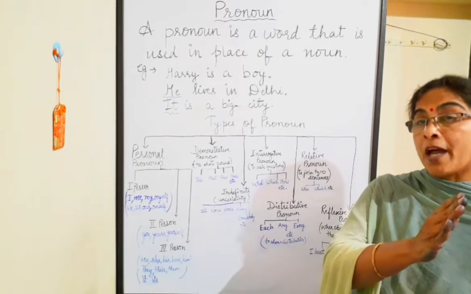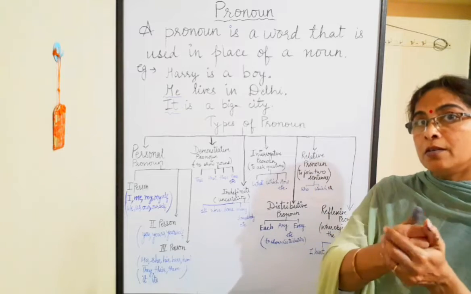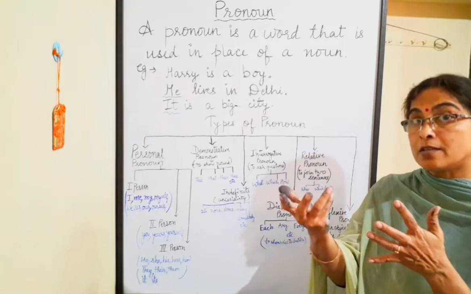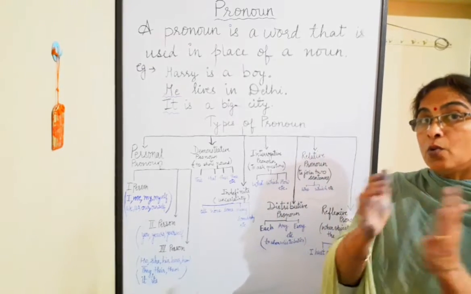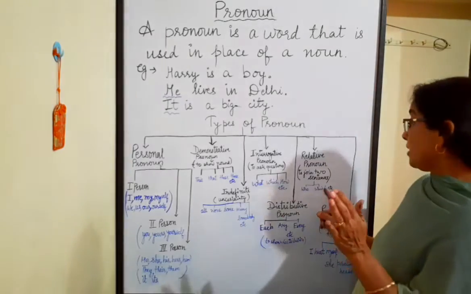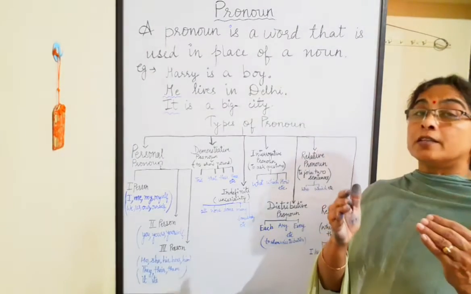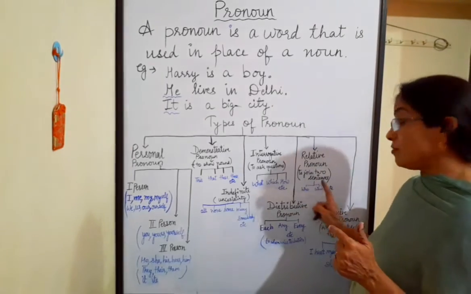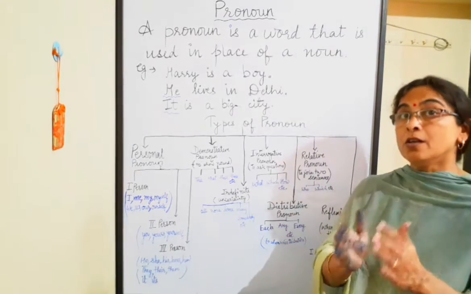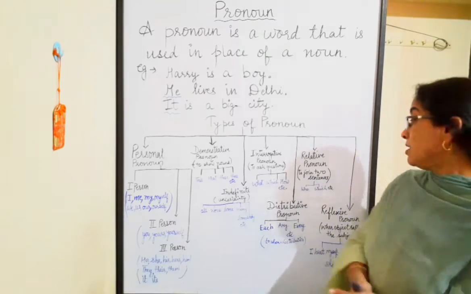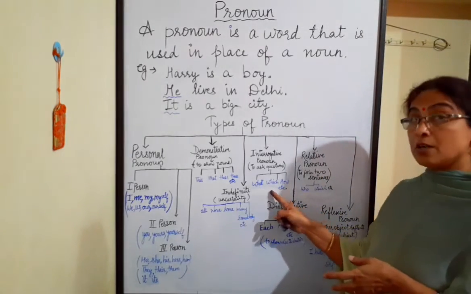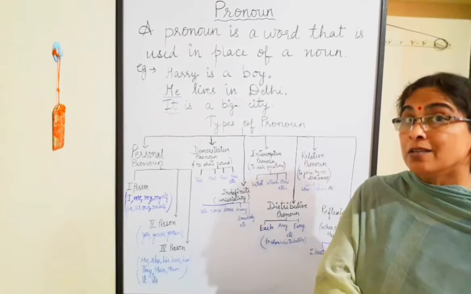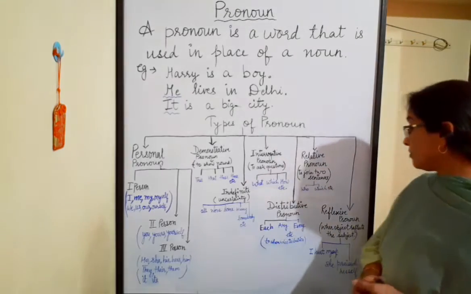Like I know the man who is an actor. Which, I like the book which has flowers. So these pronouns are used in the middle to join two sentences. These pronouns are used in the beginning to ask questions.